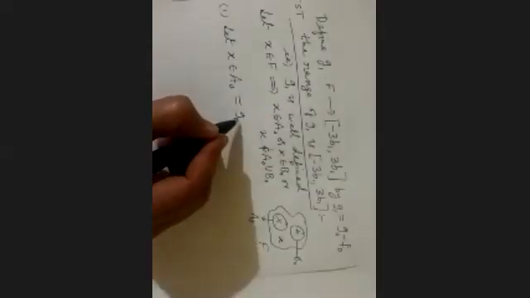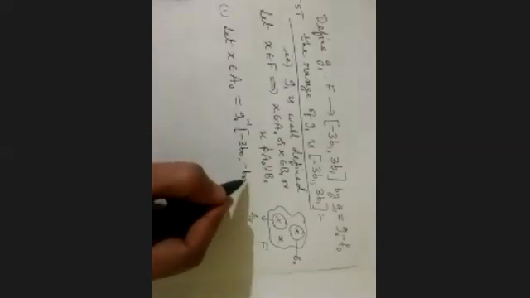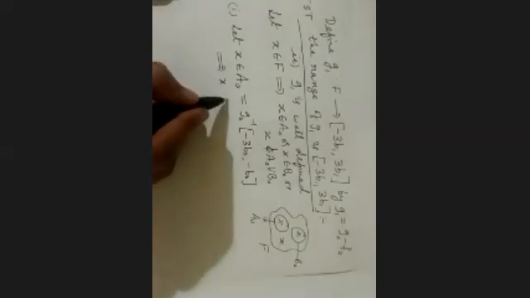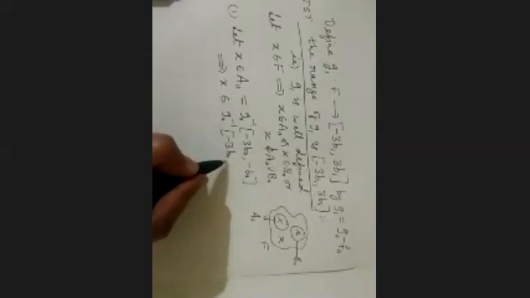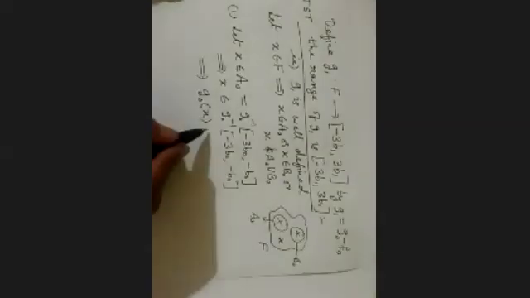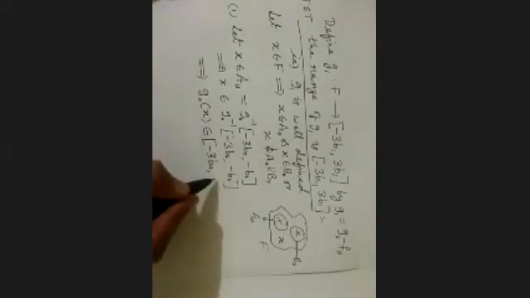A naught is nothing but G naught inverse of the interval minus 3B naught to minus B naught. Right? So therefore, X will belong to this, and G naught of X will belong to this interval, minus 3B naught to minus B naught.